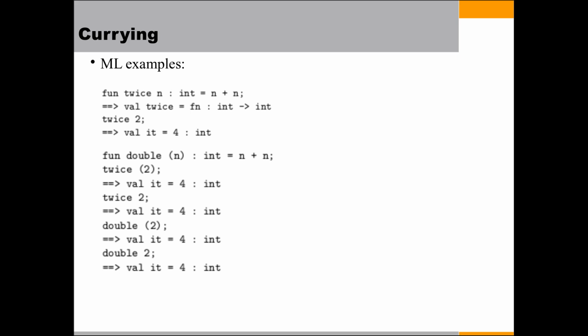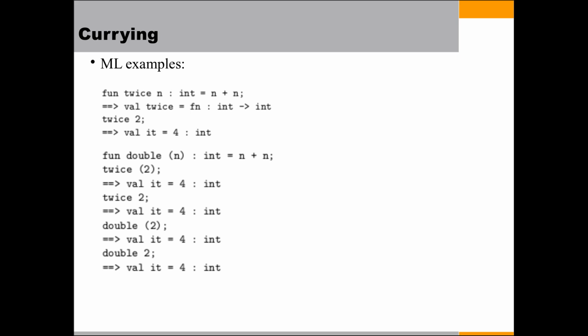And we can add parentheses in either the declaration or the call if we want.